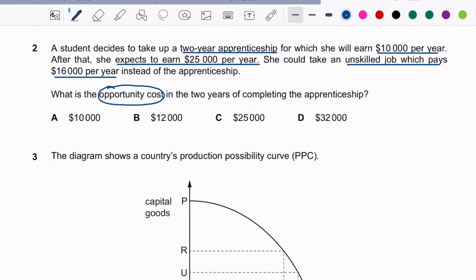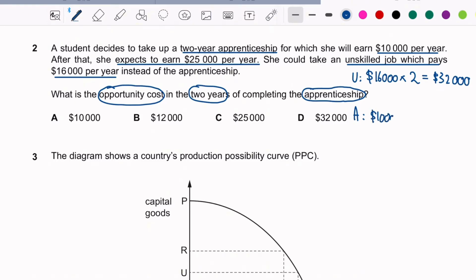So we know that she takes up 2 years of apprenticeship. So right now we can calculate the salary she would get for 2 options in 2 years. So first is the unskilled job, okay? 16,000 for 1 year, so times 2 for 2 years. She's getting 32,000 for 2 years. And the second one is apprenticeship, which is 10,000 per year times 2.